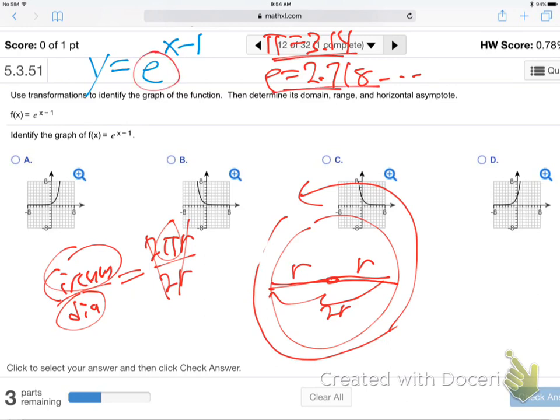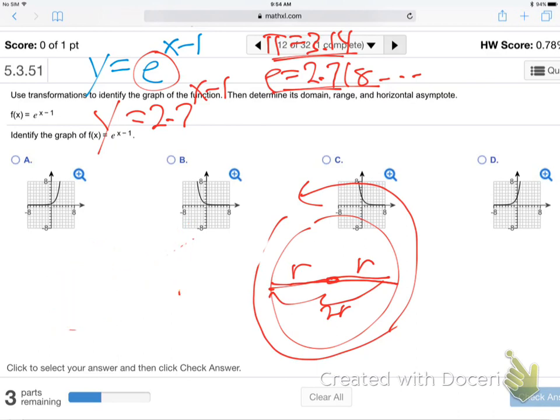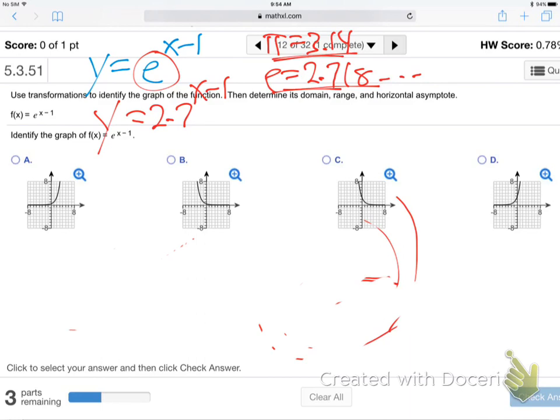So in the end, when you look at this, I want you to think the following thought that will be helpful to you. This is not much different. You should think, hey, look, that's just basically 2.7 whatever to the x minus 1. I'm just going to do whatever I would do if they gave me a 2-something number. And that's right, there are no special rules here. You don't need to do anything amazing or fancy or special. So when you see that e, just think, hey, that's just 2-point-something. I don't mean you need to actually write 2.7. You don't need to write anything. But I just want you to think in your mind, oh, it's just 2-something. So it's just a special number, whatever.